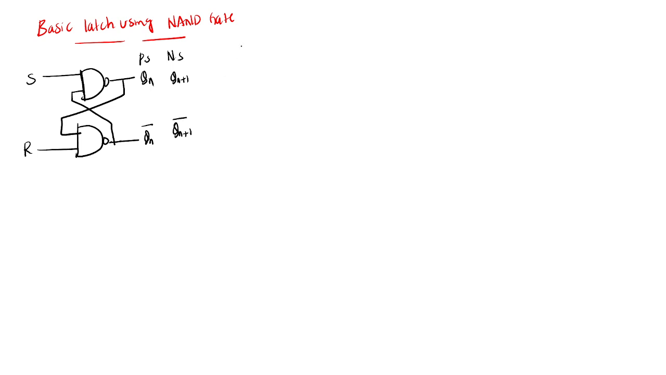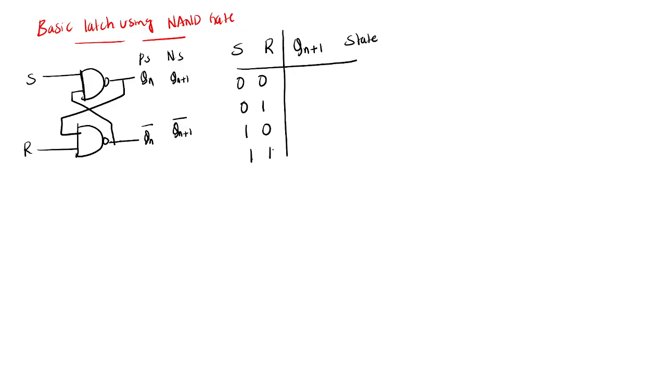Okay. So if you observe the truth table, S, R, Qn plus 1 and state. Here 0 0, 0 1, 1 0, 1 1. What is the state? Invalid state, no? Invalid, you got, no? And next, this one is set state, and this is reset state, and this is Qn, that is memory state. Yeah, so memory state.